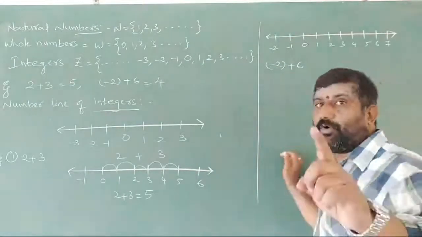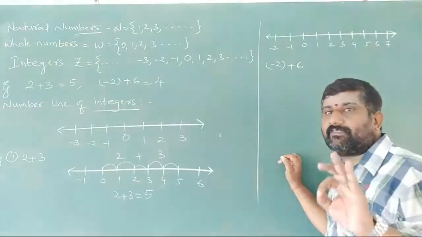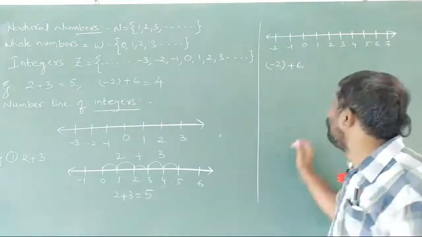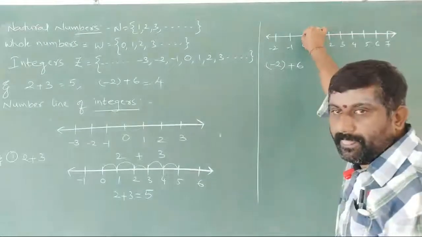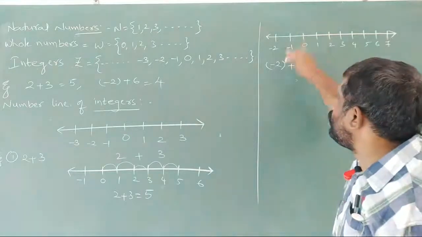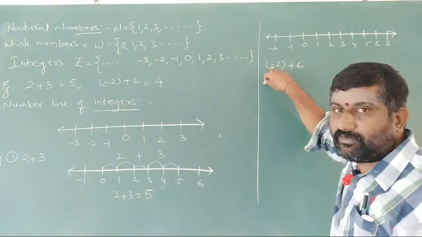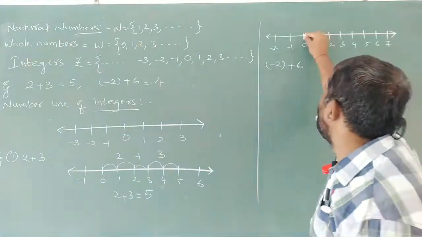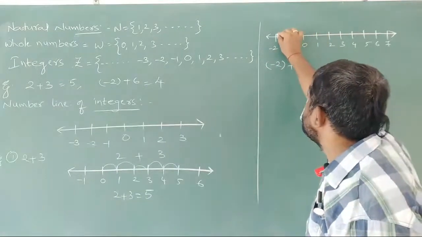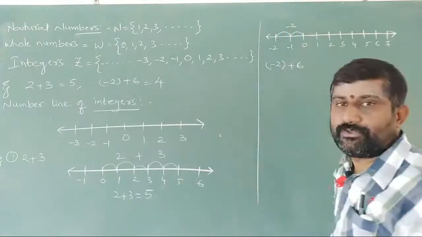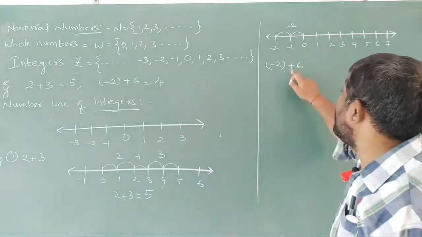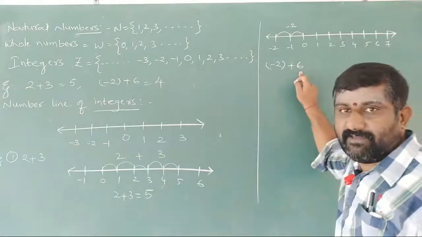Now every time I told you, we are standing on 0. Assume that we are standing on 0. Now I have to move how many steps? 2 steps. Which side? The symbol is minus, so we are moving to the left side. So 1 as well as 2. This is nothing but minus 2. Now next, what do we have here? 6.